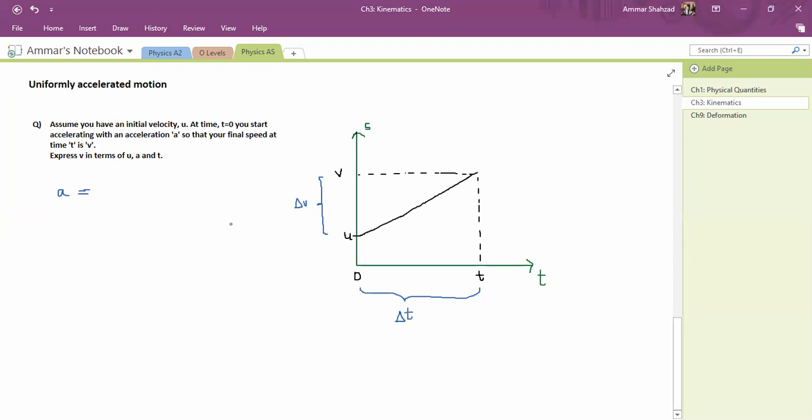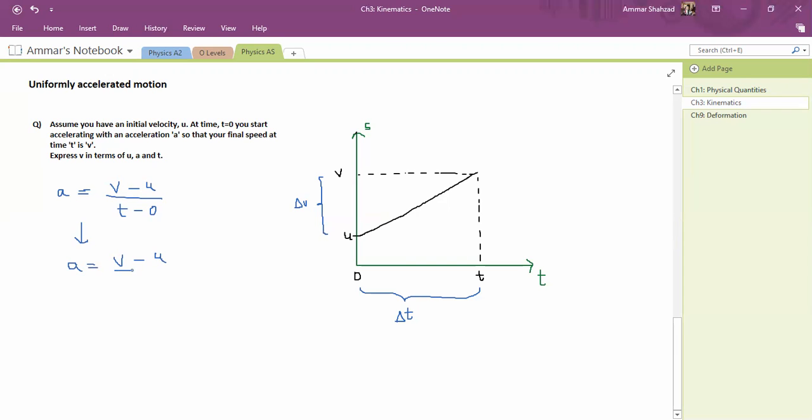Okay, so acceleration is basically delta v by delta t. This will be v minus u over t minus 0. This equation will give me a is equal to v minus u by t.